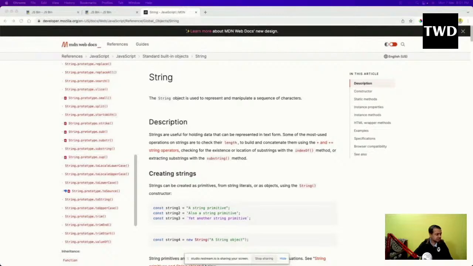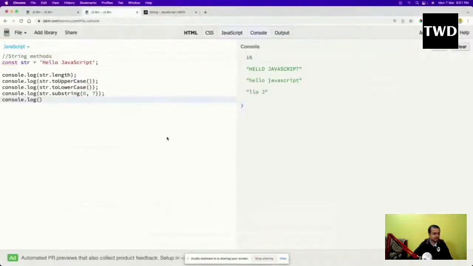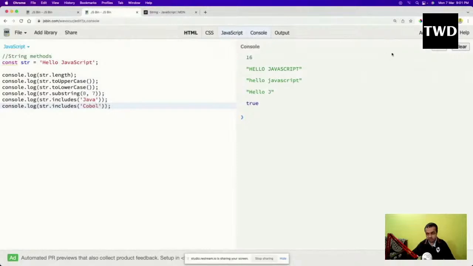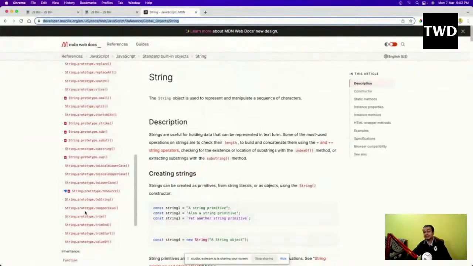Okay, so which one was I taking? Okay, str.includes Java. So this is the str.includes Java I'm taking. What does this mean? It means that if Java is there, it will give me true, otherwise it will give me false. See, it's giving me true because Java is there. If I give something like COBOL, it will not be able to find it and it will give me false. So this is how it all works. There are a lot of other methods also, but strings don't have as many methods as arrays,